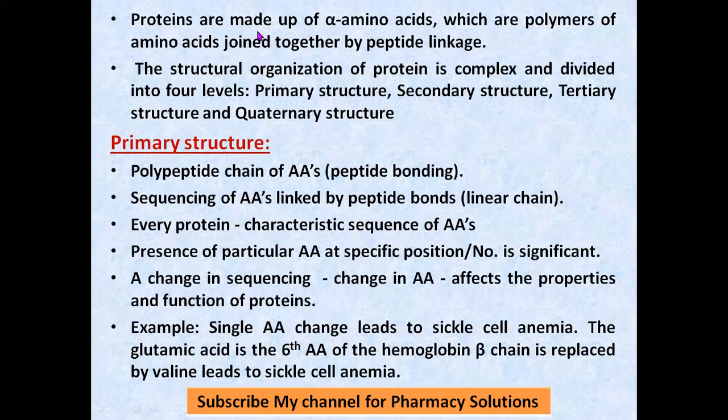So proteins are made up of amino acids, which are polymers. Polymers means many amino acids joined together. N number of amino acids are joined together by peptide linkage, so it is a polymer of amino acids going on joining. It will form a chain. When you condense two amino acids, it will form a peptide linkage.